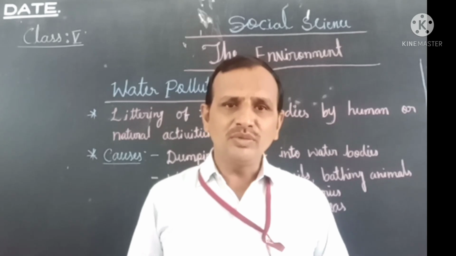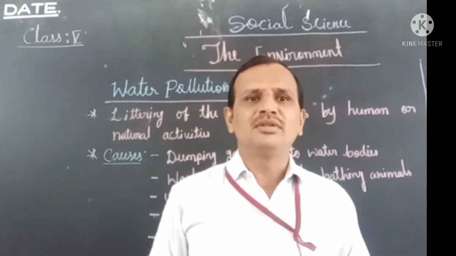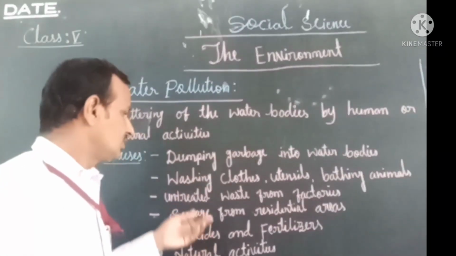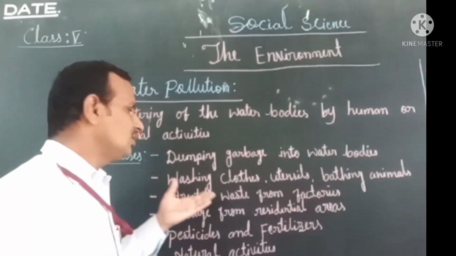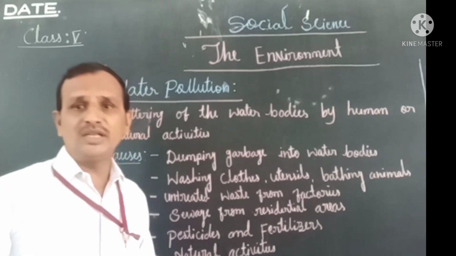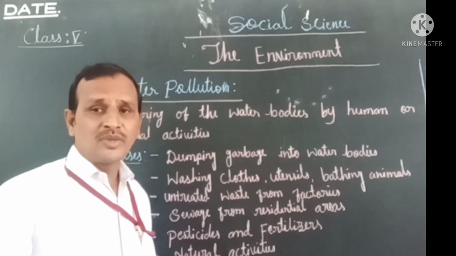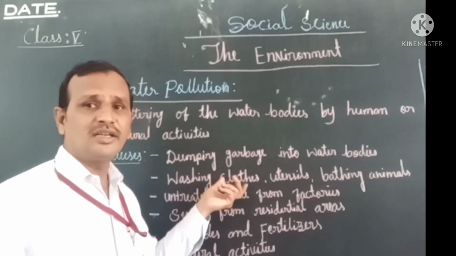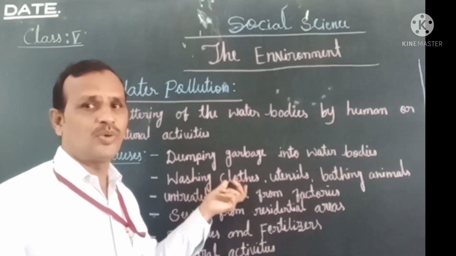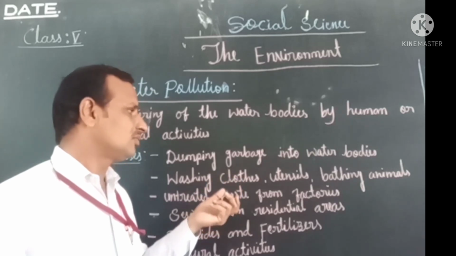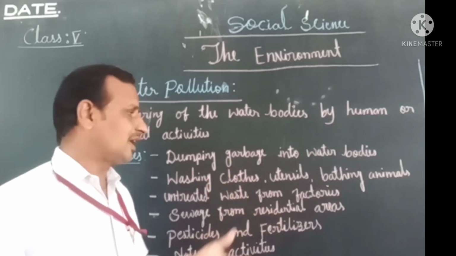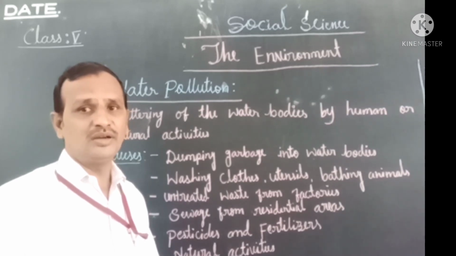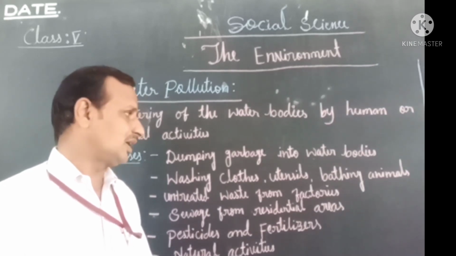So this is also one of the activities that pollute the water. These activities include washing clothes, because nowadays many people, also on the village side, wash their clothes near the river or pond. In villages and other places, you may have seen some people washing their clothes in the water. It is not correct.